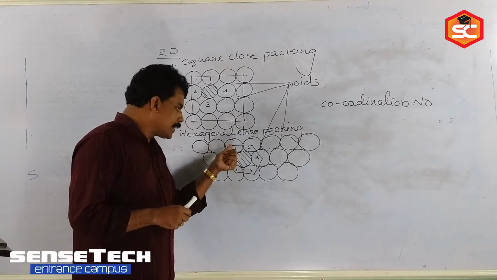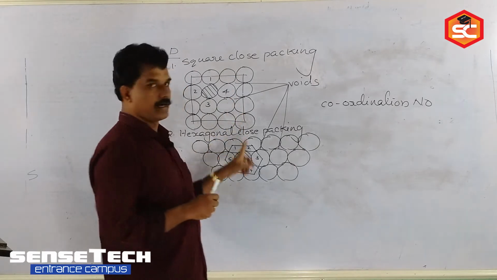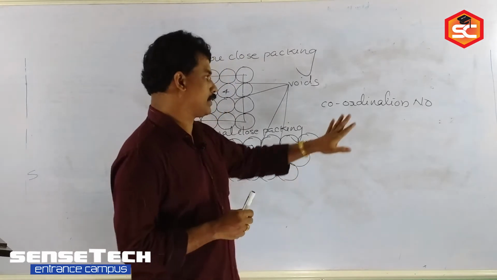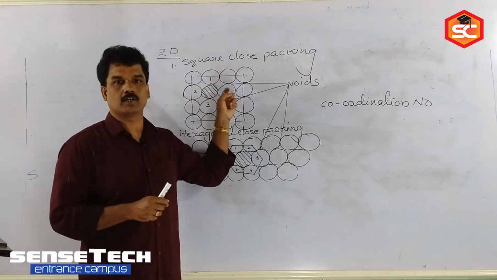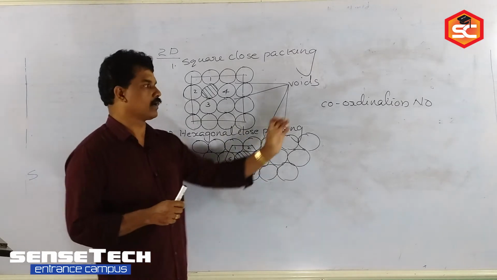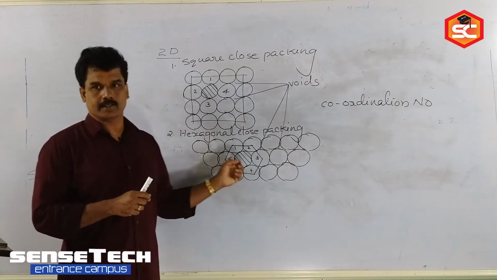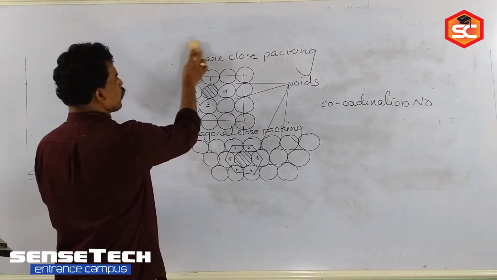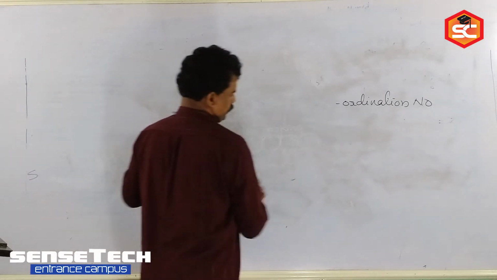One interior particle is directly in contact with 6 other particles. So in a crystal lattice, any one particle is directly attached with how many other particles? That number of particles we can call the coordination number of the crystal. So in the case of square close packing, what is the coordination number? 4. In the case of hexagonal close packing, what is the coordination number? It is 6. These are regarding two-dimensional packing. Which is more efficient? Hexagonal, because we can cover the maximum void. That is why hexagonal close packing is more efficient than square close packing.